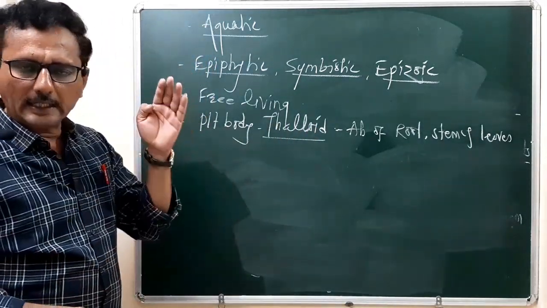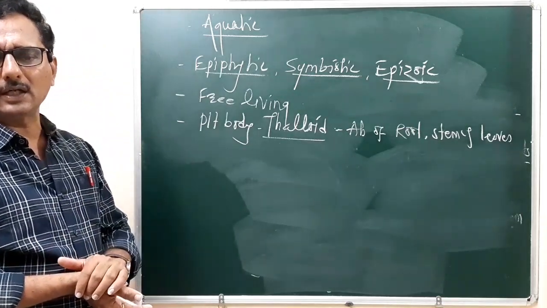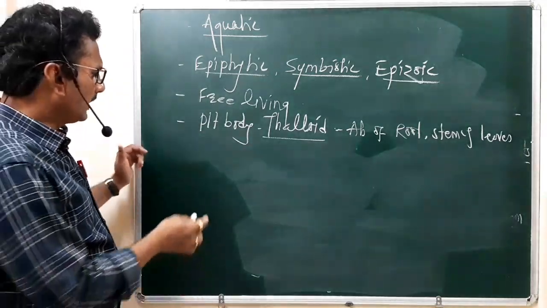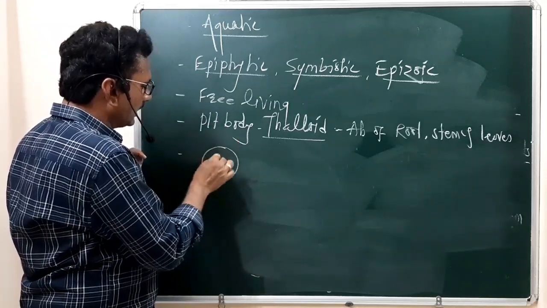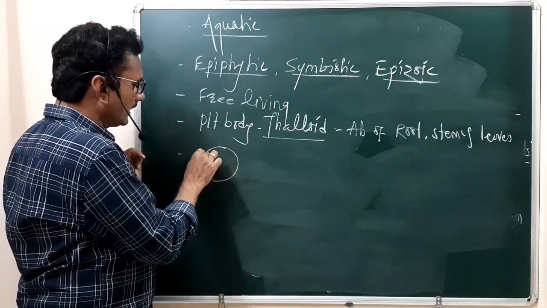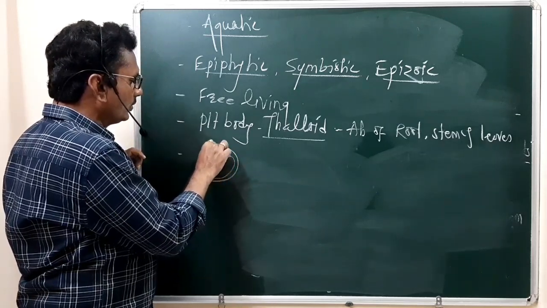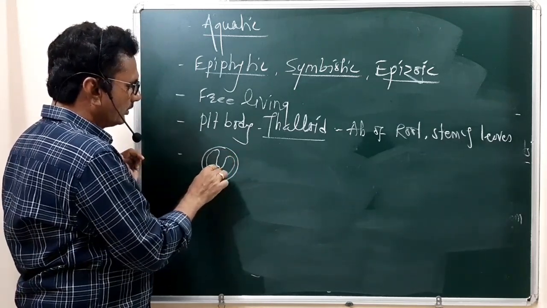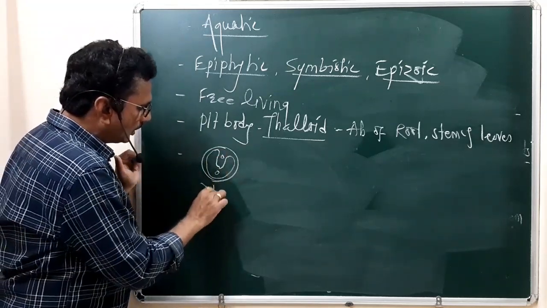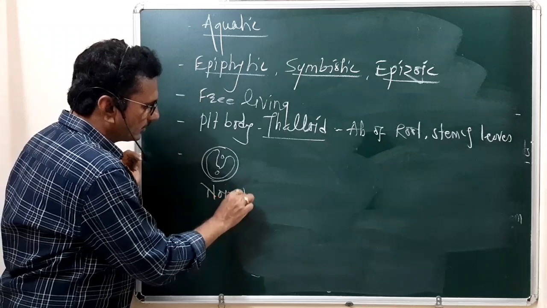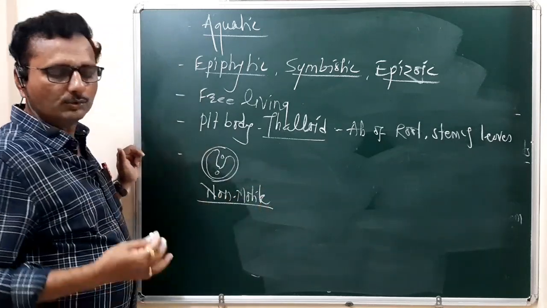Among these algae, there are various types of algal members. Some algal members are unicellular. They show a uninucleated structure, and they are non-motile, not having any motile organ.